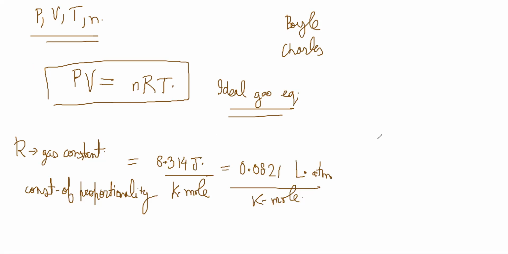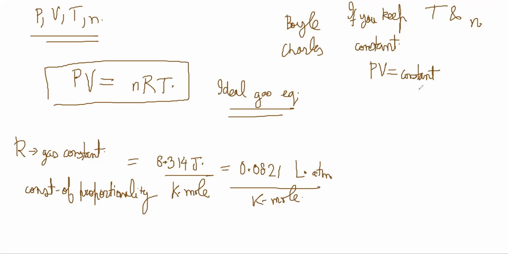So what is Boyle's law, for example? If you keep temperature and number of moles constant, the right hand side will completely be constant, no? So PV will be equal to constant. That will make P1 V1 equal to P2 V2, correct, because PV is constant.